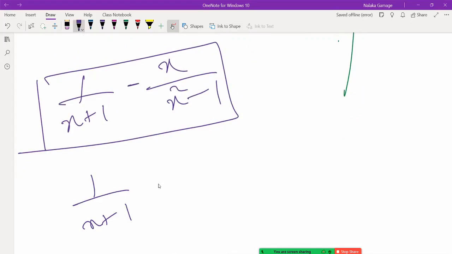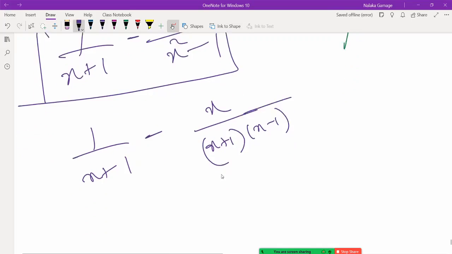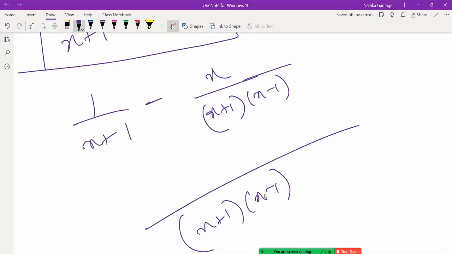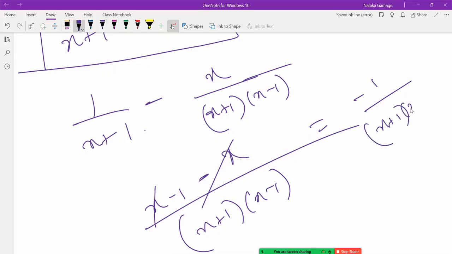1 over x plus 1 minus x divided by, I will factorize. First I did the factorization, and now I have to find the common denominator. So common denominator is x plus 1 into x minus 1. So in order to make this x plus 1 into x minus 1, I have to multiply the denominator by x minus 1. Therefore, I have to multiply the numerator also by x minus 1. So that part is done. Minus. And now it's already there. So therefore, it's just x. Then x minus x cancel out. Final answer is minus 1 divided by x plus 1 into x minus 1.